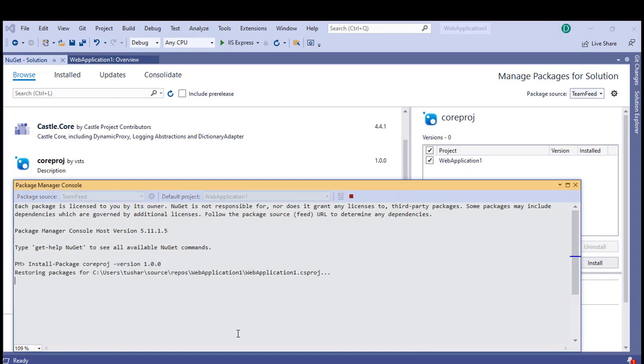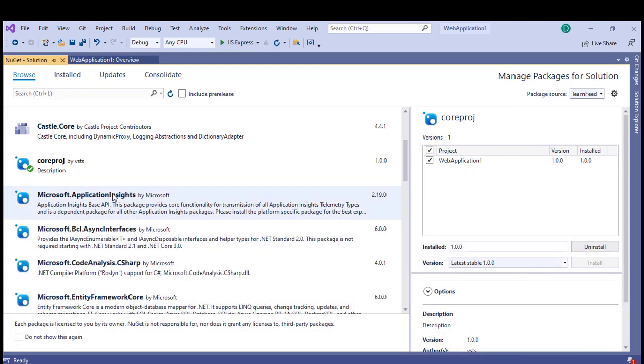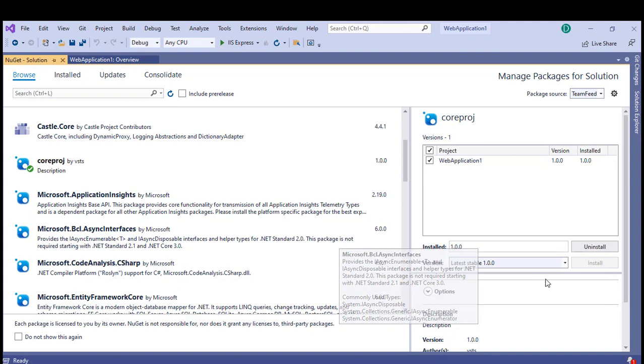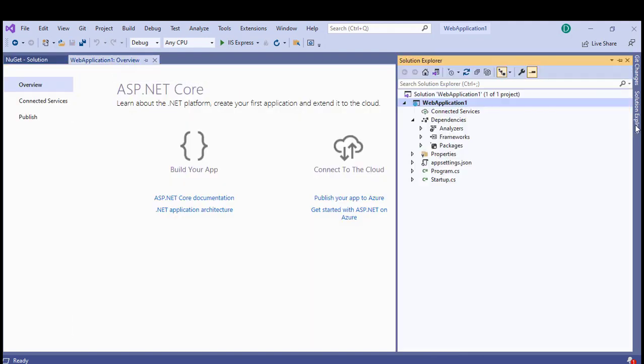See, I ran it. It was successful. Now if you see this, you even get a green tick, that means this got installed. Let's go and verify. Go to Solution Explorer. Now if you see, we have the package over here. Now we can compile this and we can use this dependency.